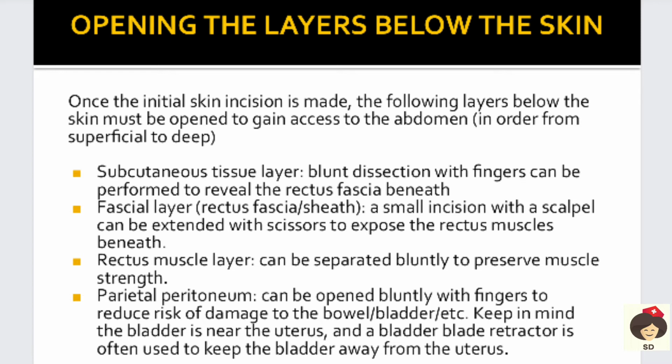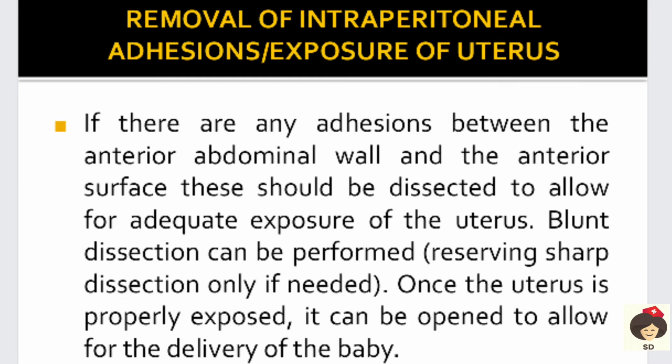On the rectus fascial sheath, a small incision with a scalpel, that is a blade or scissors, will be used, and the rectus muscles will be separated. Beneath that the parietal peritoneum will be there, so that also will be opened bluntly with the fingers. We have to make sure there is no damage to the bowel or bladder. The bladder is very near to the uterus, so we use a bladder blade retractor to keep the bladder away from the uterus. They remove the intraperitoneal adhesions in order to expose the uterus.